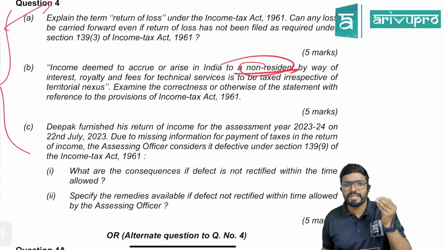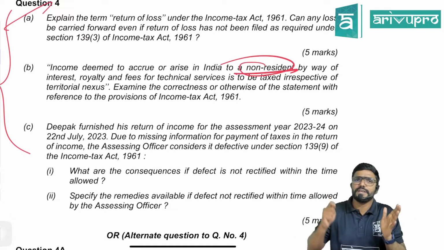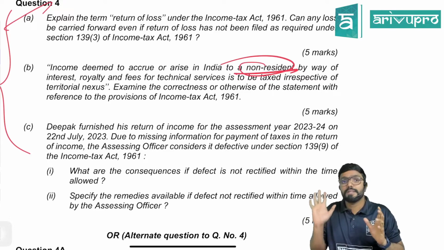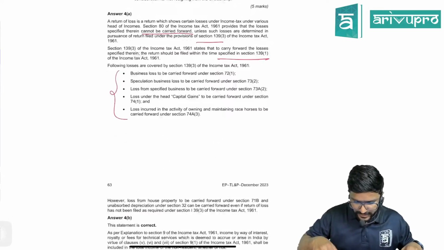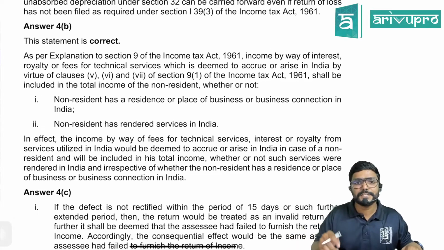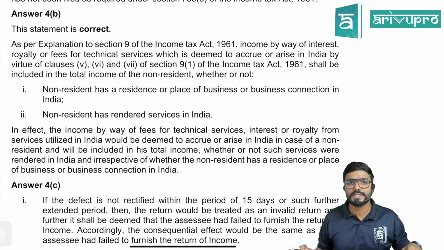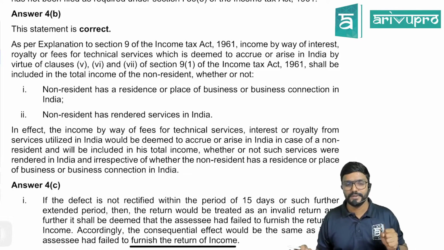Depends on whether the services or money is used in India or for any business in India or to earn any income from the source. We have to check. Means for what purpose the service or the money is used is important. Clear, guys? Yes. Let us go through the answer. The statement is correct. As per the explanation to section 9 of the Income Tax Act 1961, income by way of interest, royalty or fee for technical services, which is deemed to accrue or arise in India by virtue of clauses 5, 6 and 7, which talks about income deemed to accrue or arise in India, guys, of section 9 subsection 1 of the Income Tax Act,